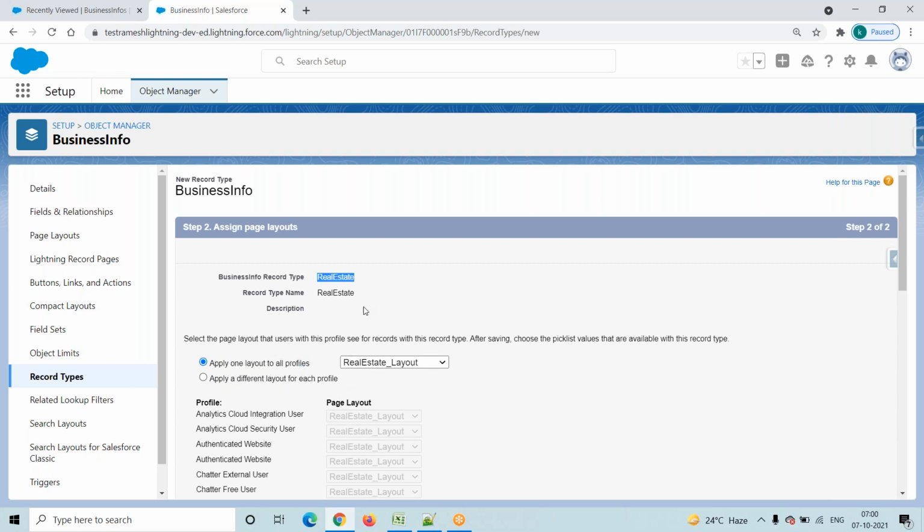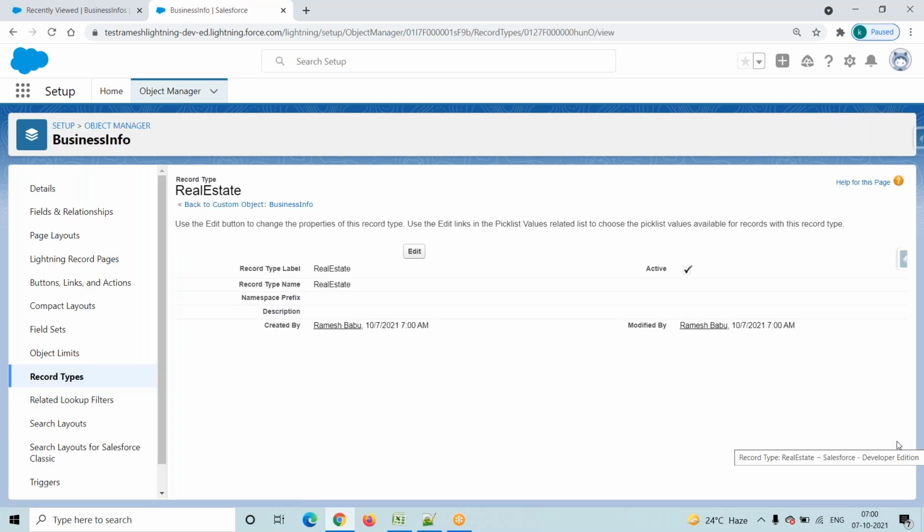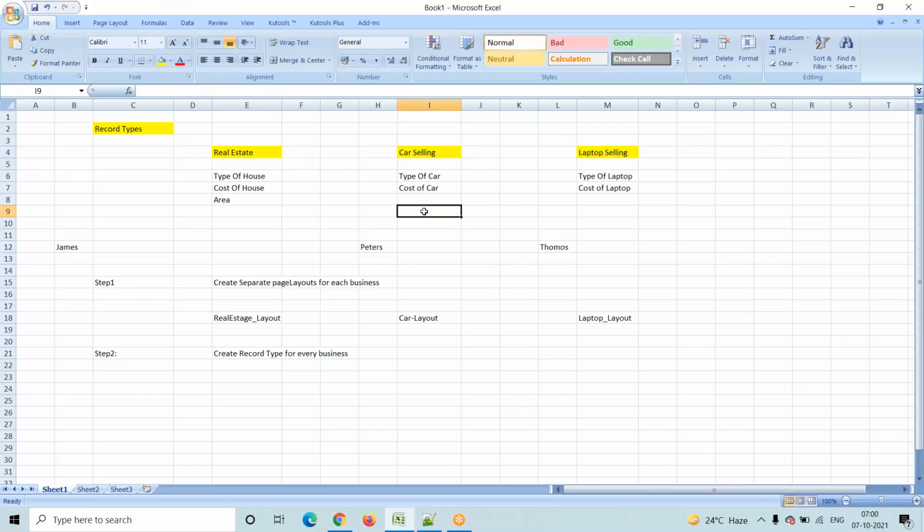For the real estate record type we will assign the real estate layout. Then click on the save button. So now I will go and create one more record type. See, what is our target? Three businesses, right? That's why I'm creating three record types.